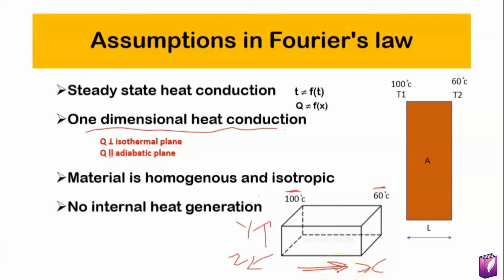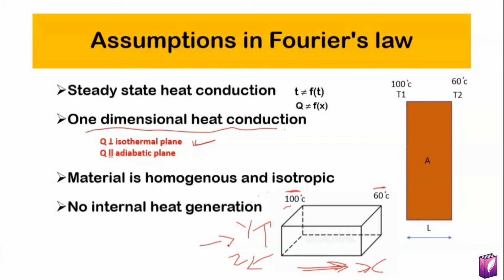So we conclude that heat flow should be perpendicular to the isothermal plane. Heat flow should be perpendicular to the isothermal plane, that means the plane in which temperature is the same throughout. Now suppose heat flow should be in only the x direction throughout till the second plane. If we flow heat from this 100 degrees Celsius plane to this 60 degrees Celsius plane, the heat flow should be in only one direction, that is the x direction.